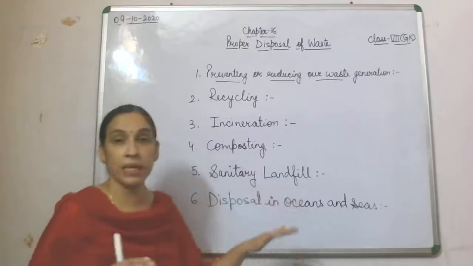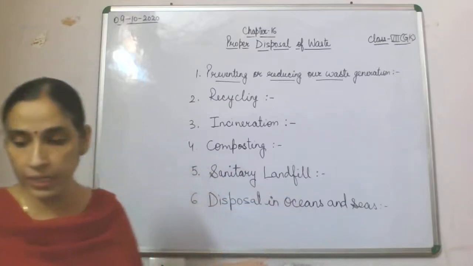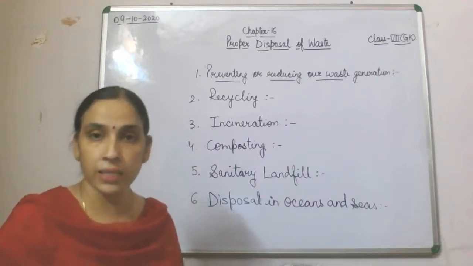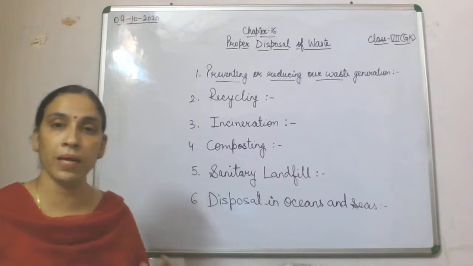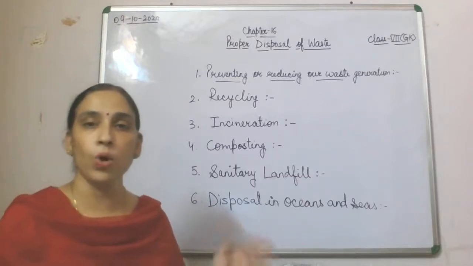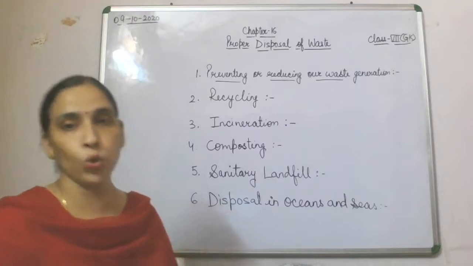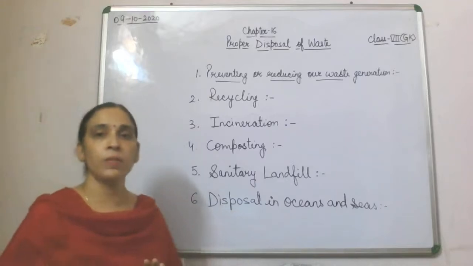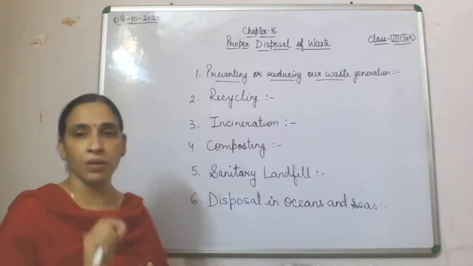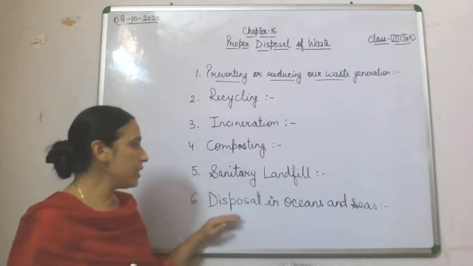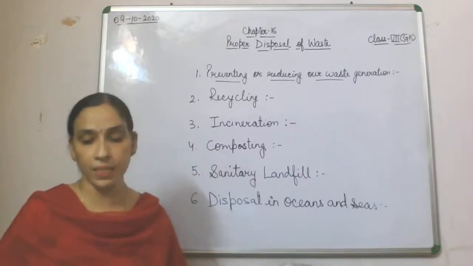Sanitary landfills are made in areas where your groundwater level is low, with a lining on the border, and then all that waste is thrown in, and after that it will not affect your groundwater. Then disposal in oceans and seas.